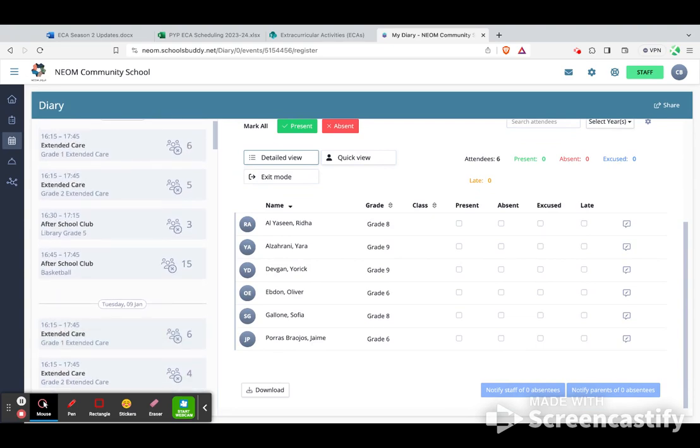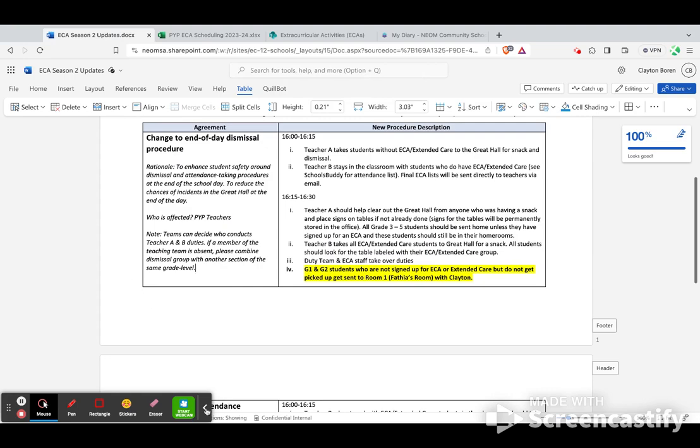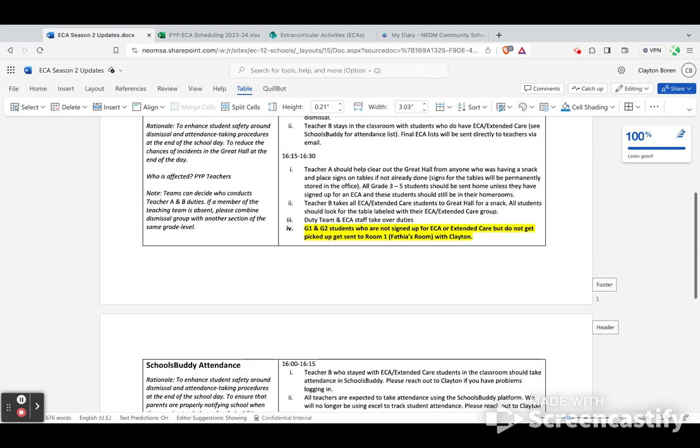But your job from that 4 to 4:15 time slot is to take attendance with your classrooms. The duty leaders will then be checking the attendance when they pick up the students from the Great Hall. Notice this highlighted point here. Grade 1 and 2 students who are not signed up for ECA or extended care, but do not get picked up, get sent to room 1 to be with me.